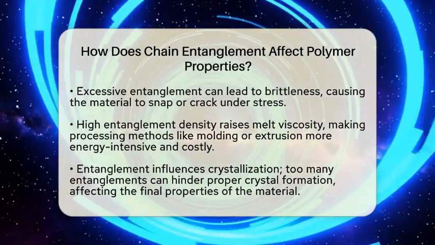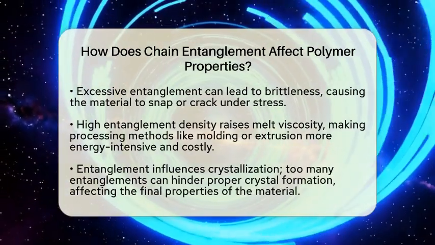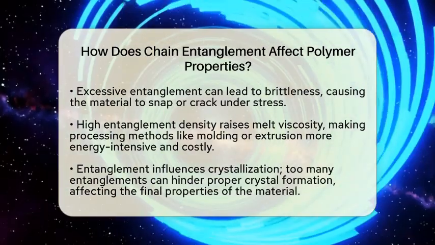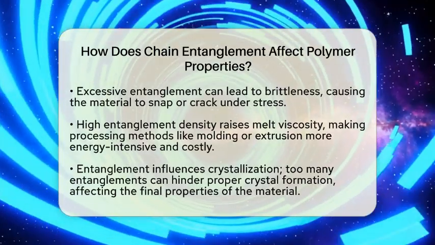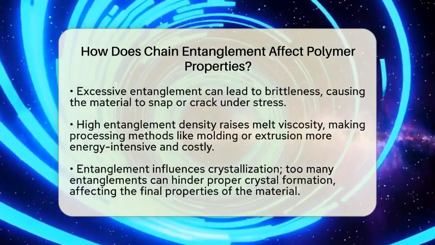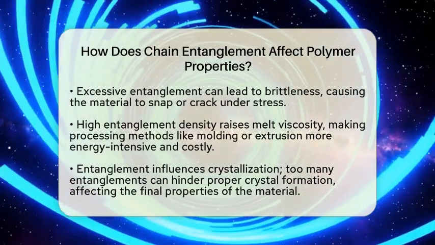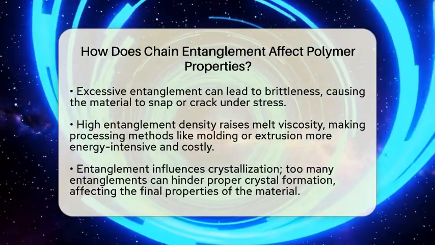But if the chains are too tangled, the material can become brittle. Imagine a very tightly wound rubber band that snaps easily because it cannot stretch further. High entanglement density can also make processing more difficult. When melting polymers for molding or extrusion, more entanglements mean higher melt viscosity. It takes more energy to flow the material, which can slow down manufacturing or increase costs.